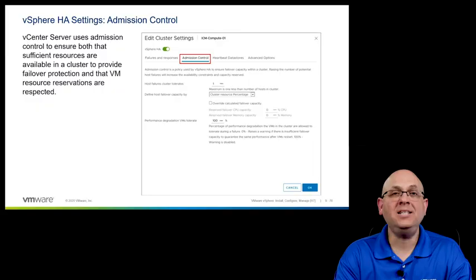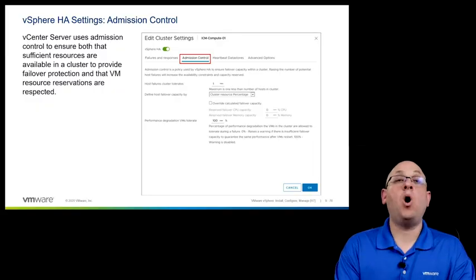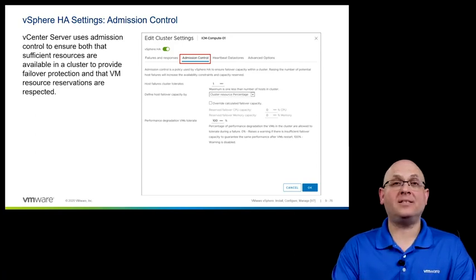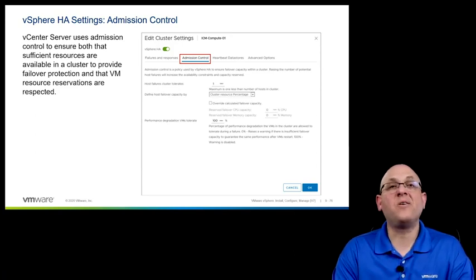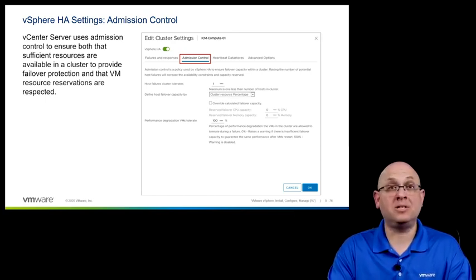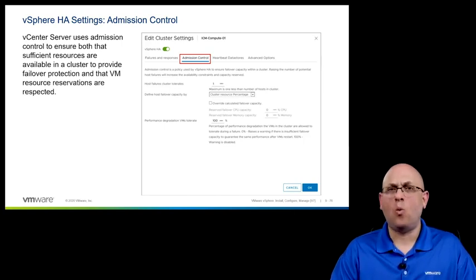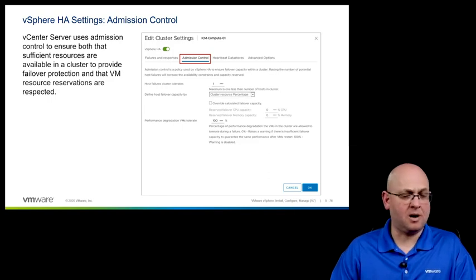Admission control is a widely misunderstood topic. Its job is to ensure that upon failures of ESXi hosts, virtual machines that have reservations set on them will actually be able to start upon those host failures. Now, why wouldn't a VM be able to start?